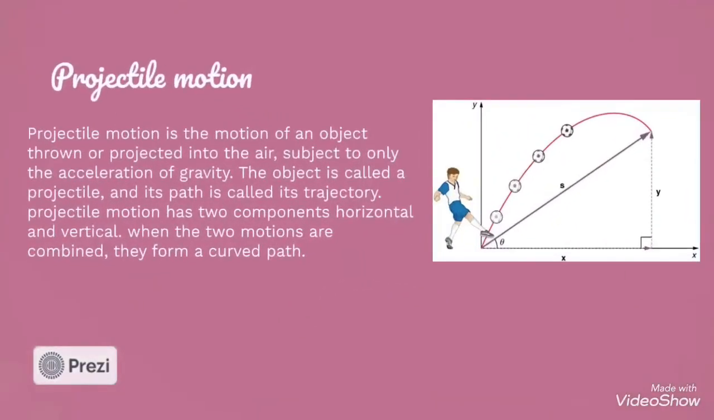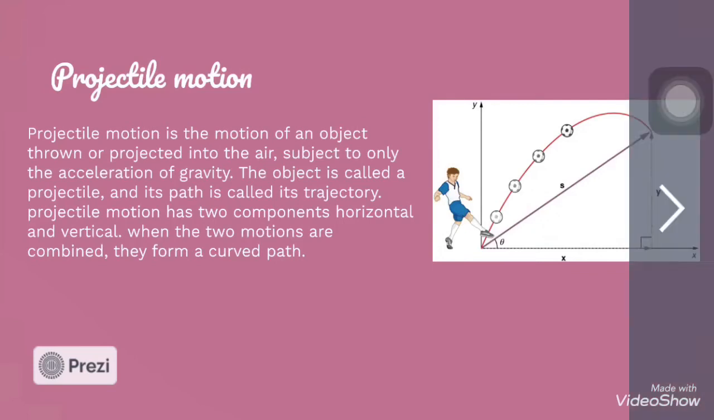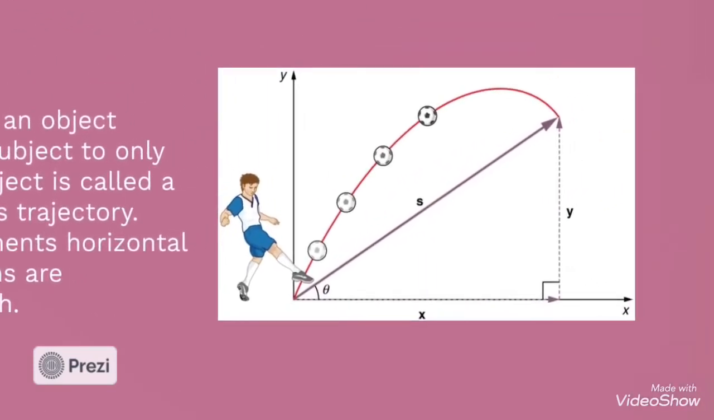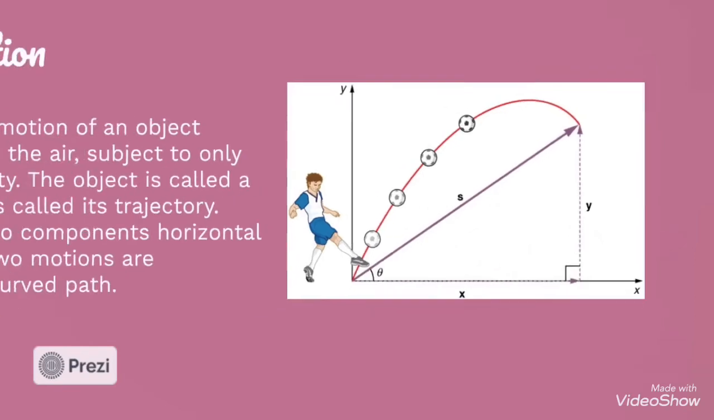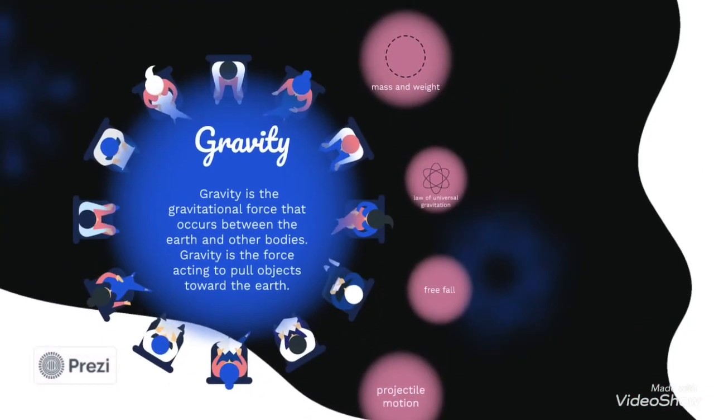Last part in gravity is projectile motion. It's the motion of an object that's thrown into the air. The object is called a projectile and has two components, vertical and horizontal.